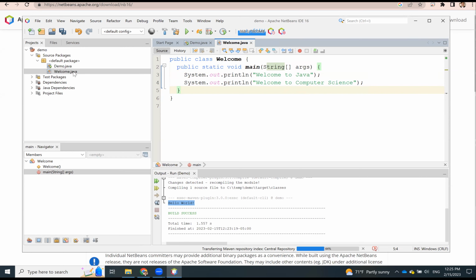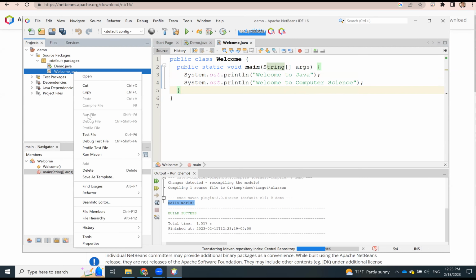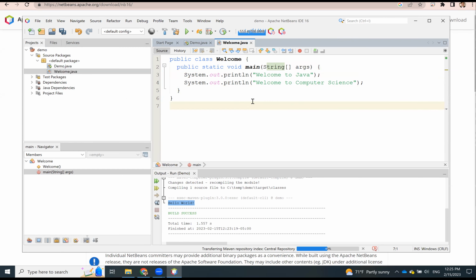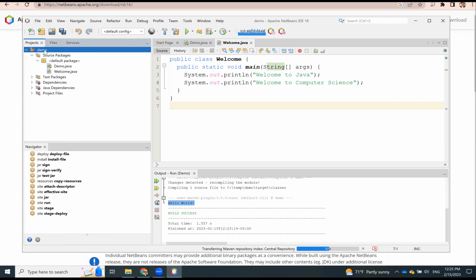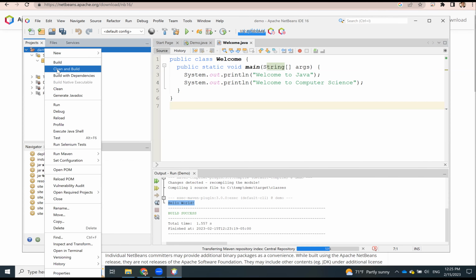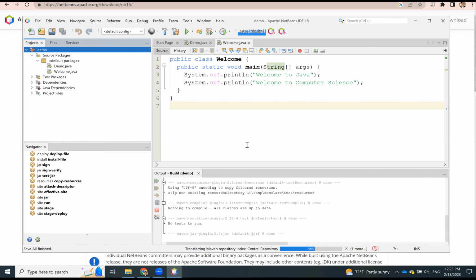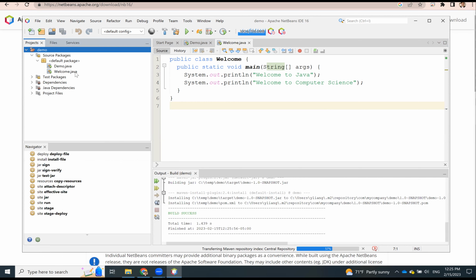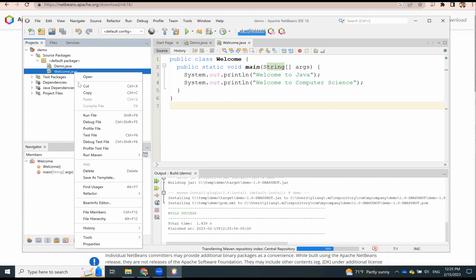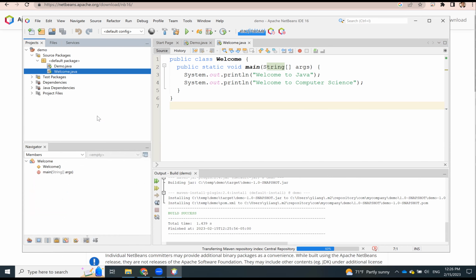So I'm going to run this. Right click on this Welcome.java and now choose run file. But the run file is dimmed. I cannot run this. So, all right, don't worry. Just go back to this demo right here. Right click on this demo and choose build or clean and build. So now it rebuilds the project. And now right click on this Welcome.java, and run file is now active. So you can run file. You're going to see this welcome to Java, welcome to computer science displayed.